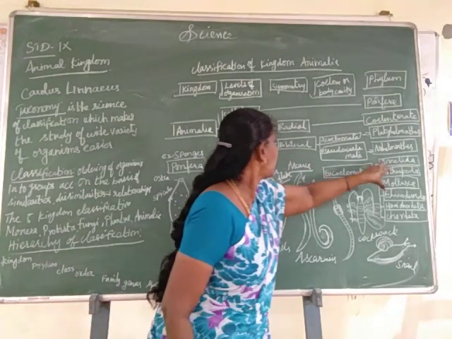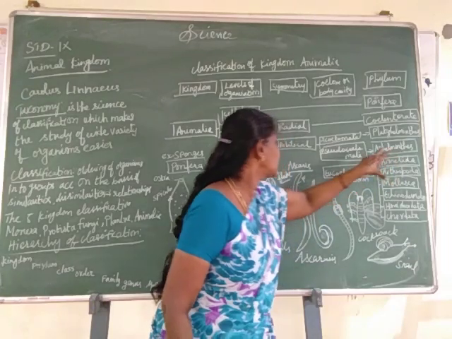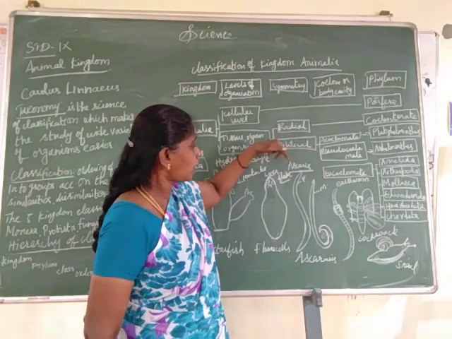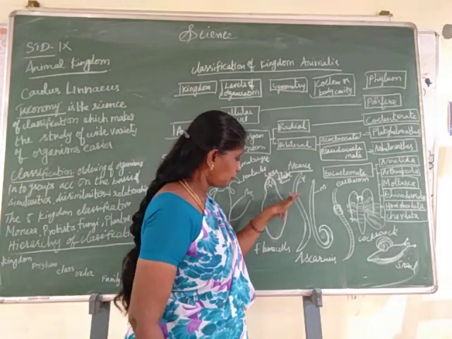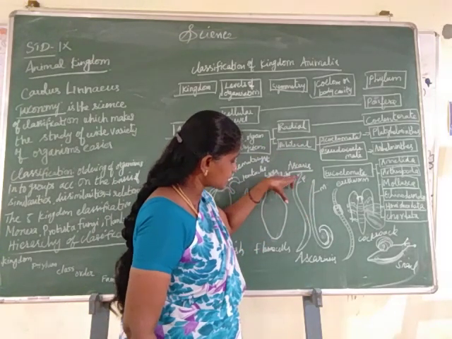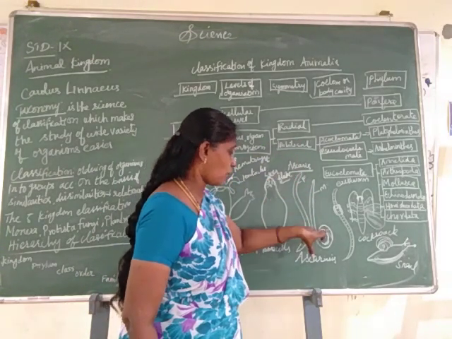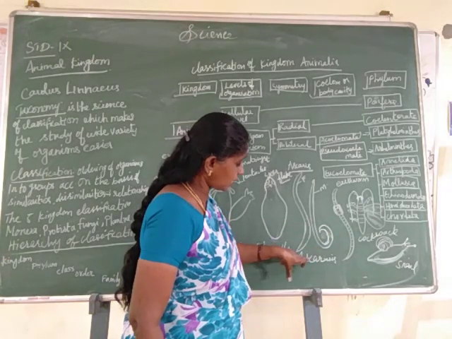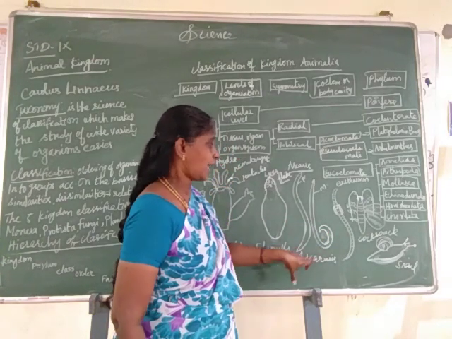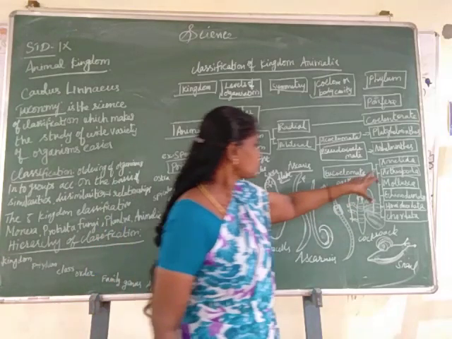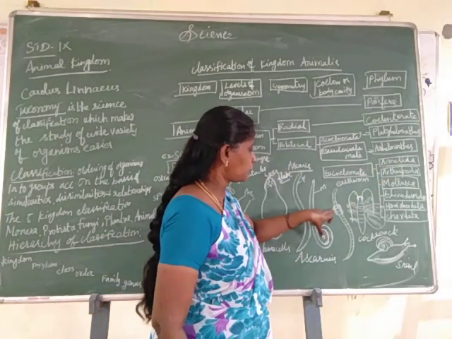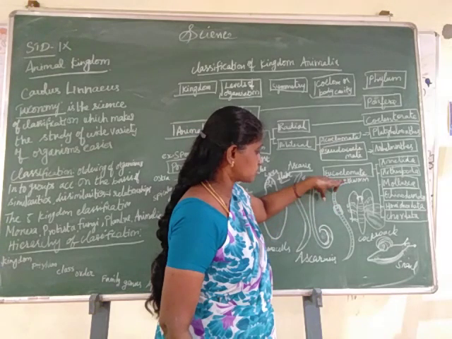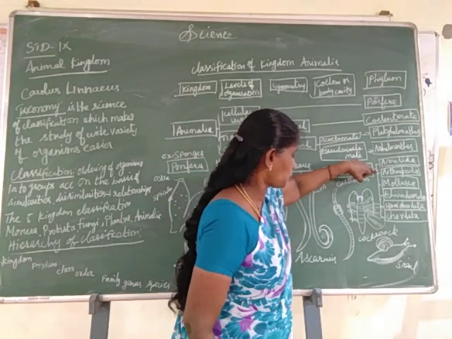Next, Aschelminthes. An example of Aschelminthes is Ascaris. In Ascaris, the sexes are separate, male and female. The ends of the male and female are pointed. Ascaris causes diseases in human beings. Next, Annelida. Annelida have a segmented body. An example of annelids is the earthworm. Next, Arthropoda.